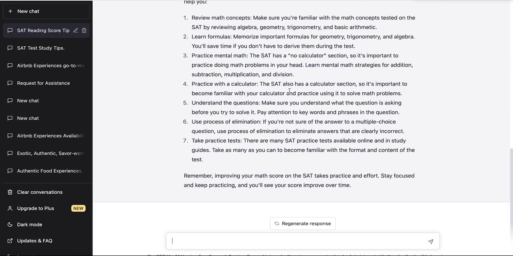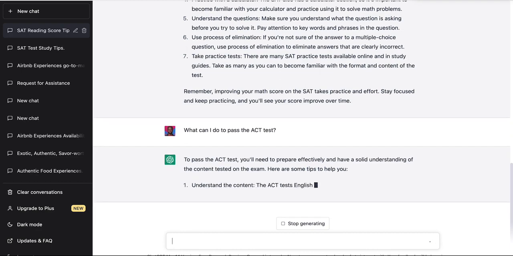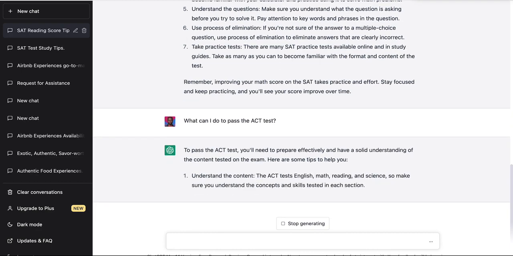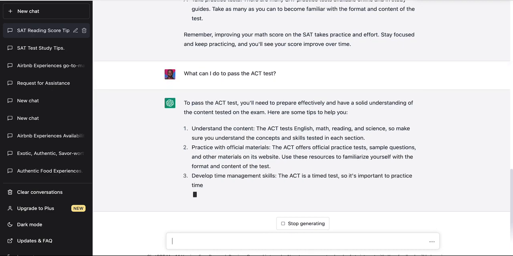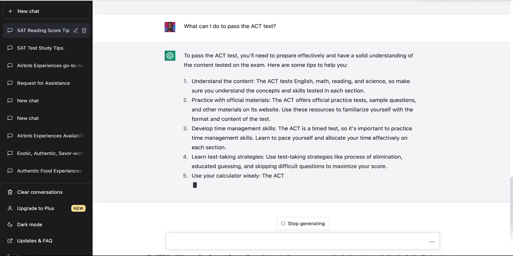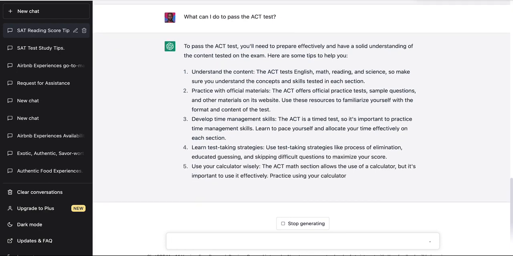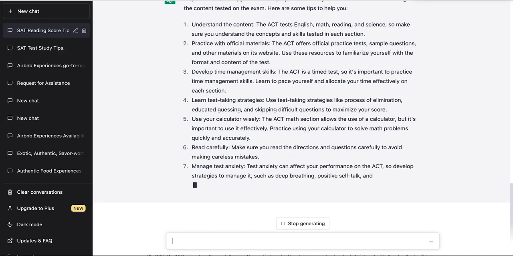So let's ask ChatGPT, what can I do to pass the ACT test? So this is the general, we're starting off with a general question and seeing what we get. And then we'll also compare to see how similar this advice is between the SAT and the ACT. I mean, there should be overlaps, right? Because both tests are timed, and the sort of material being tested is also similar, because this is high school material.